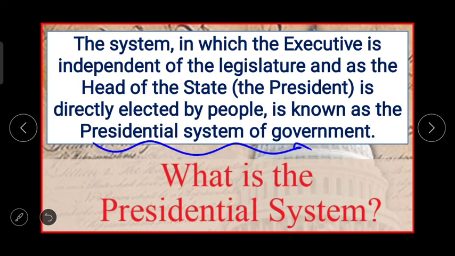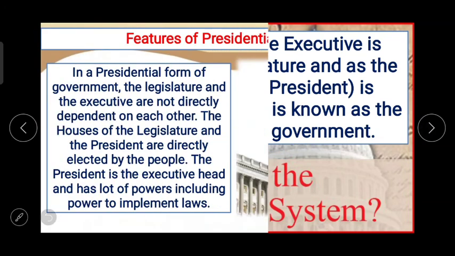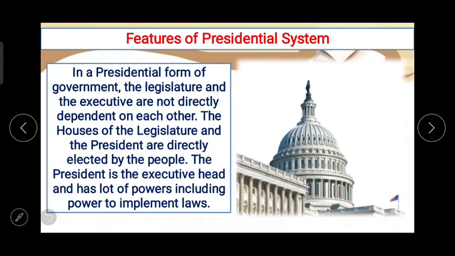Though the three organs are independent from each other, there are enough connections between them to work in harmony or in coordination. So the United States of America has adopted the presidential system of government. In India or in England, there is the parliamentary system of government, and in United States of America, there is presidential system of government. Now the features or the characteristics of the presidential system.